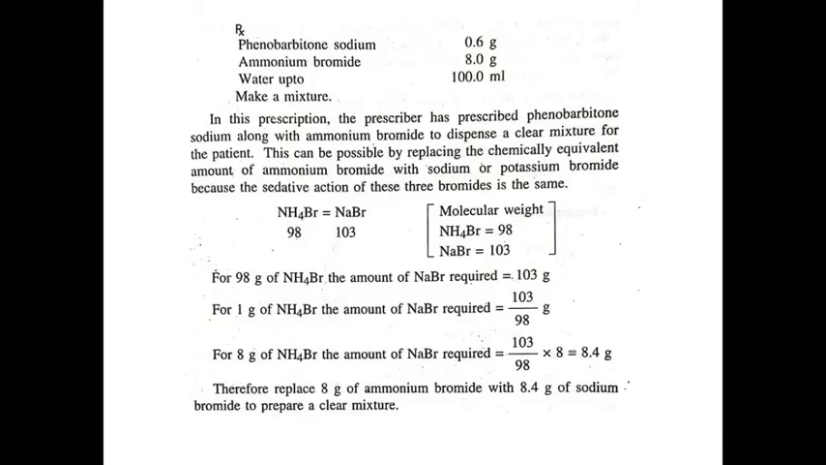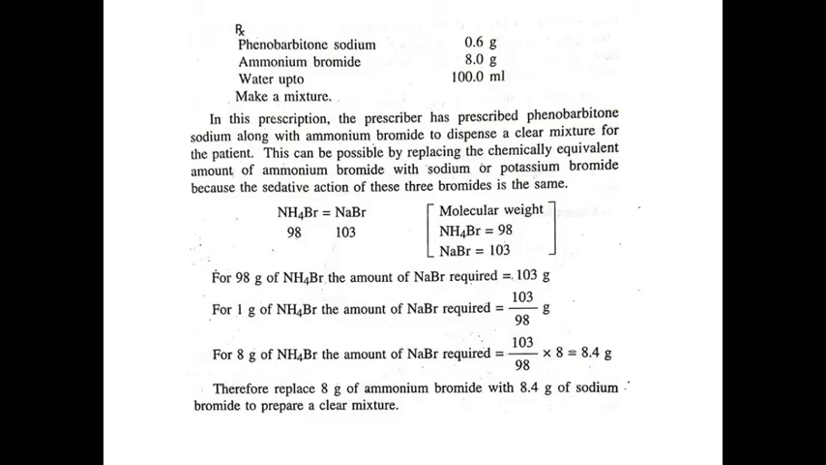Example of the preparation: phenobarbital sodium, ammonium bromide and water. We have to make a mixture from these ingredients. In this prescription, the prescriber prescribed phenobarbital sodium along with ammonium bromide to produce a clear mixture for the patient. But here phenobarbital sodium reacts with ammonium bromide and an indiffusible precipitate is formed.